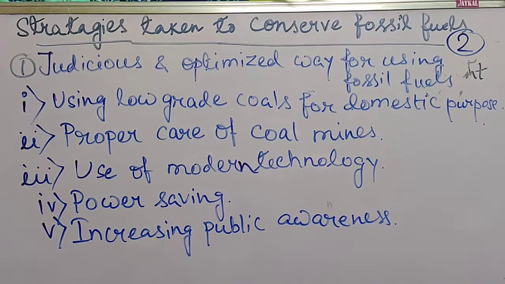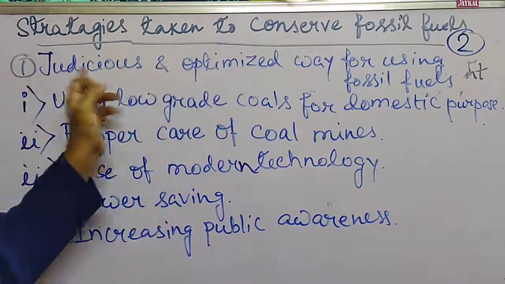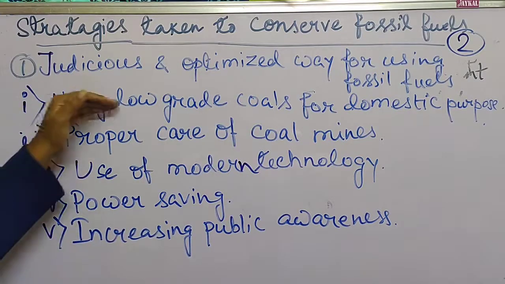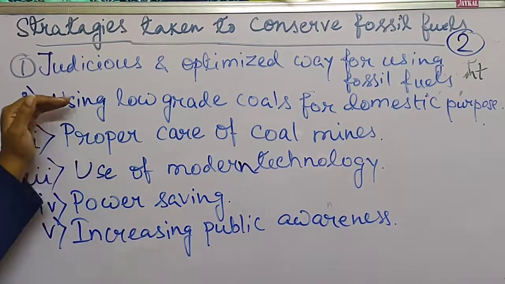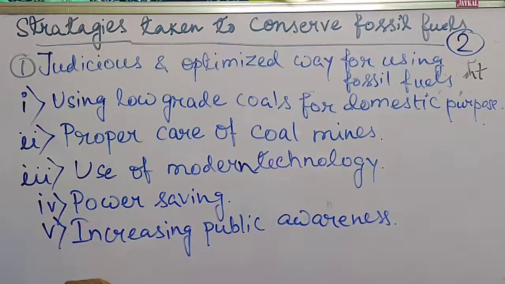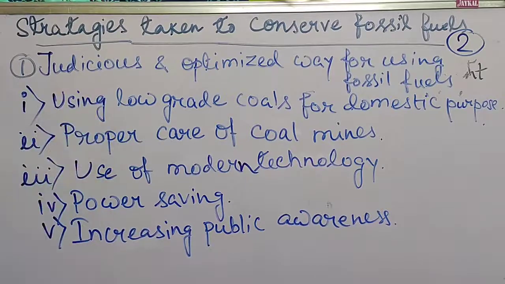Okay, so when you are writing this answer for 2 marks, then just give this heading. First heading, judicious and optimized way for using fossil fuel, and then just write only the points. Okay, first point this one, second point, third, fourth, fifth. But when this question is coming for broad question for 3 marks or for 5 marks, then you have to write the points as well as you have to brief it shortly.